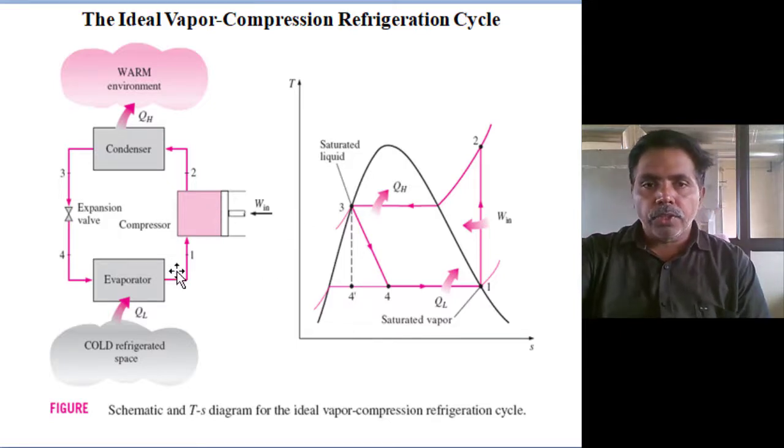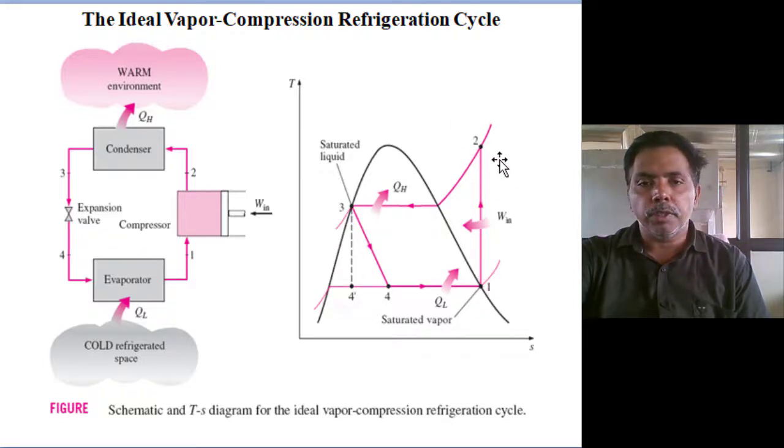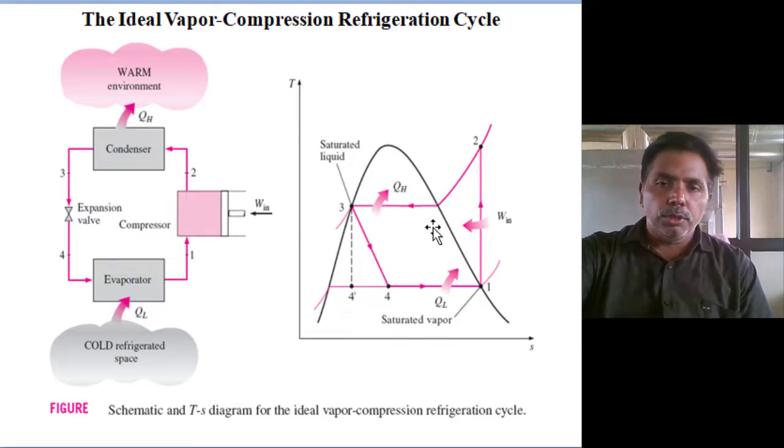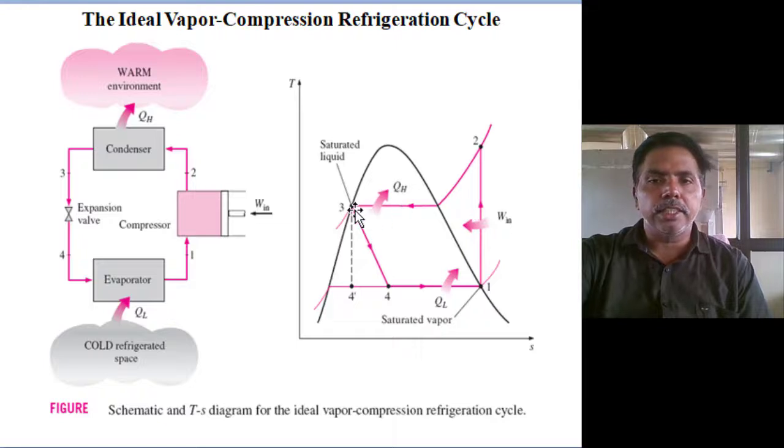We are compressing saturated vapor from the evaporator to superheated vapor at the condenser. So in the condenser, constant pressure heat rejection is taking place, whereas in the Carnot cycle constant temperature heat rejection takes place. Here it is constant pressure heat rejection, first sensible heat rejection, next latent heat rejection.